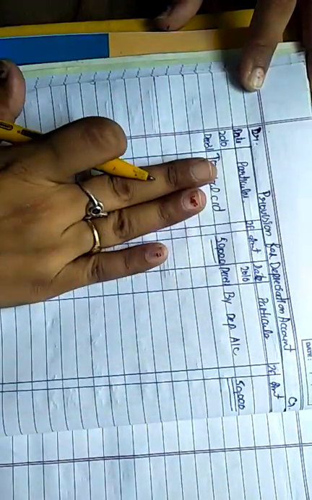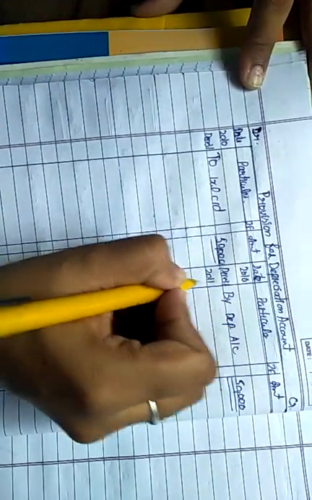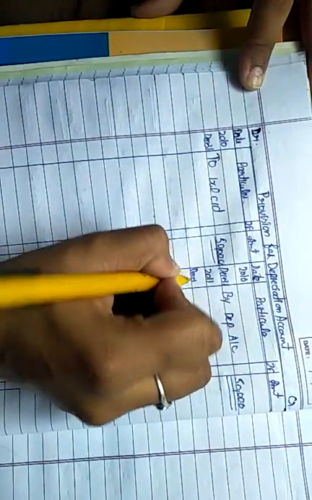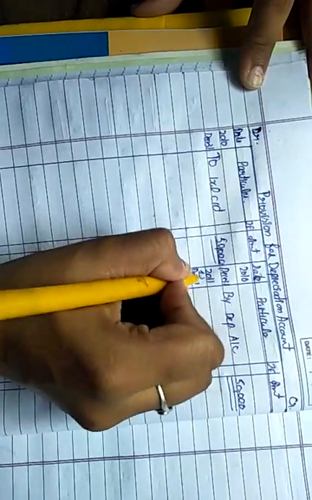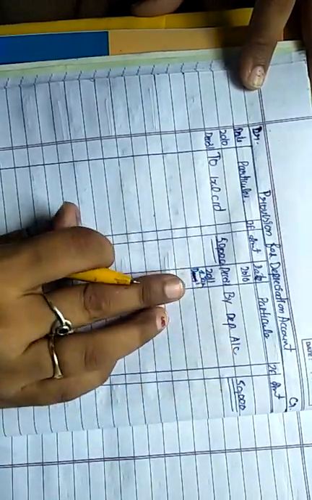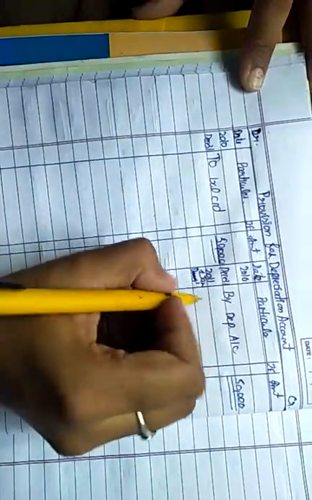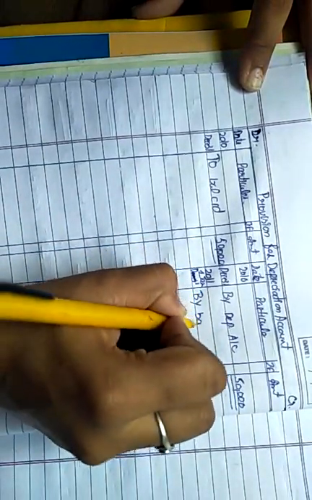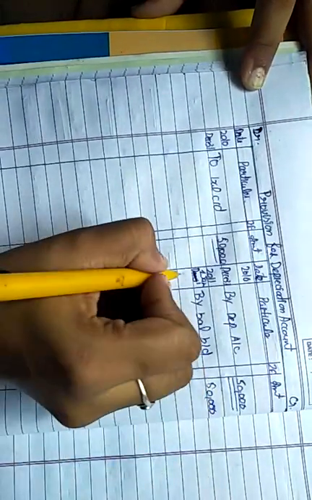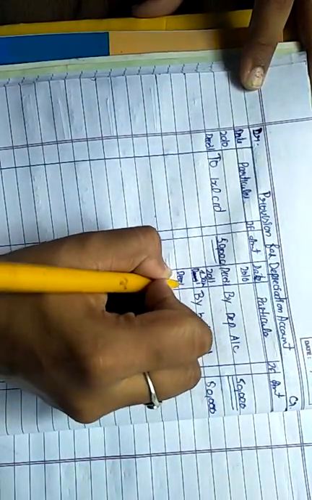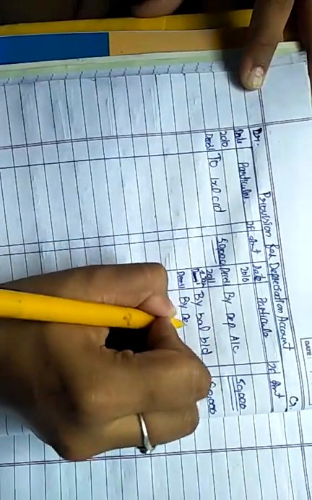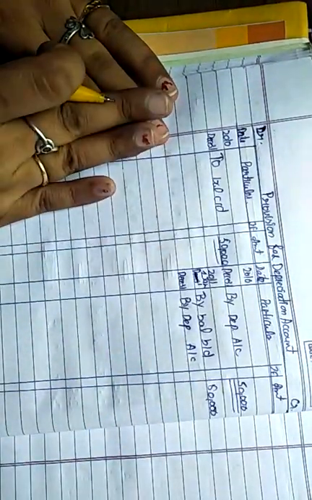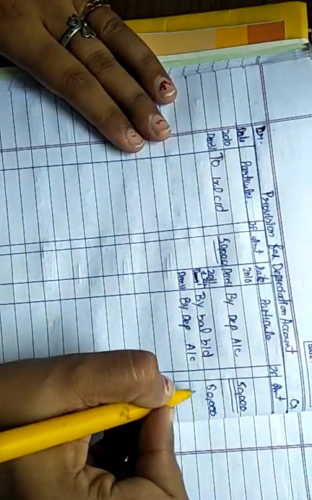Now we bring down the balance because the balance is carried down in this. We bring it down in 2011, January 1st, because we bring down the balance at the starting of the year. January 1st, by balance brought down 50,000. Next, by depreciation account, we accommodate the depreciation here and we transfer to asset account after that.